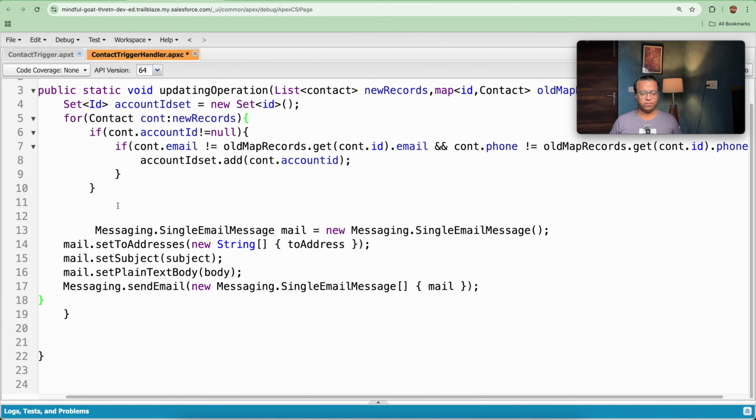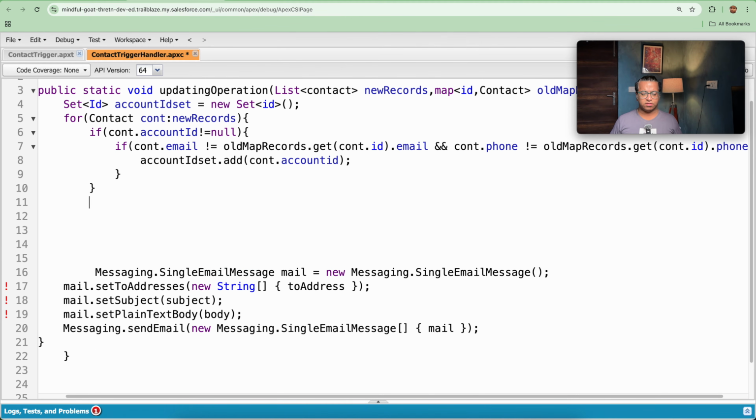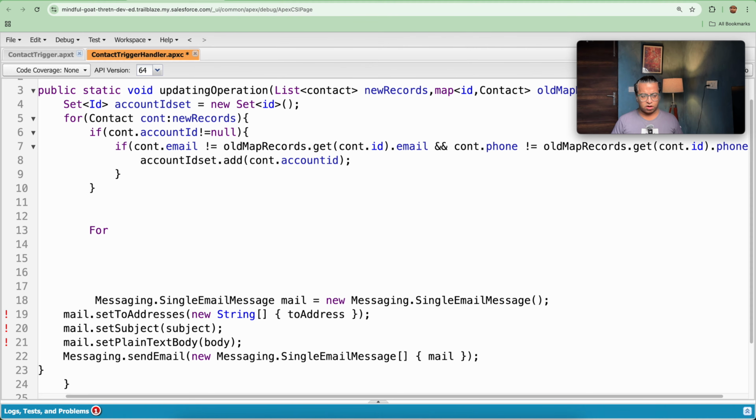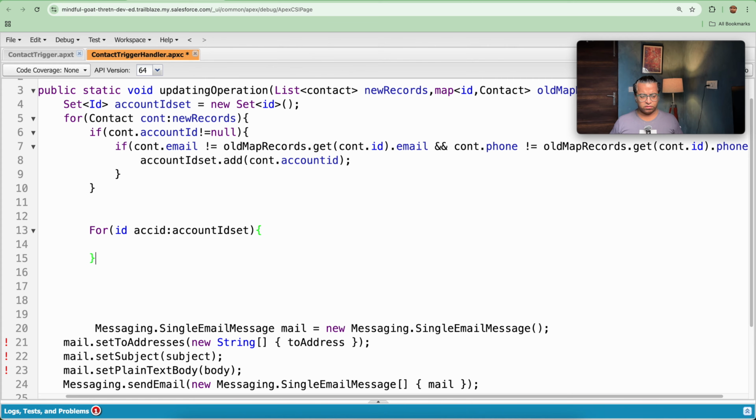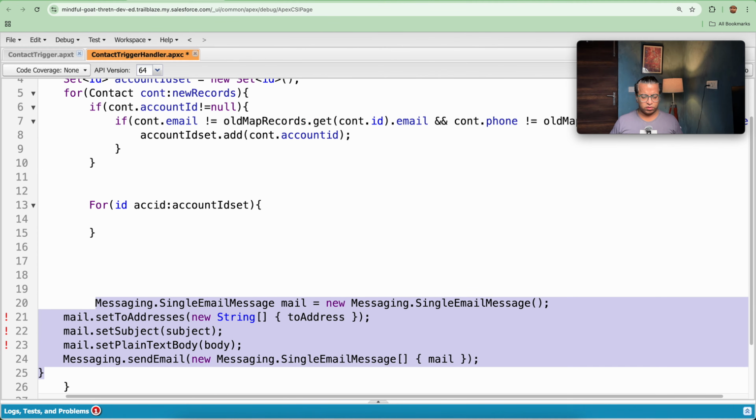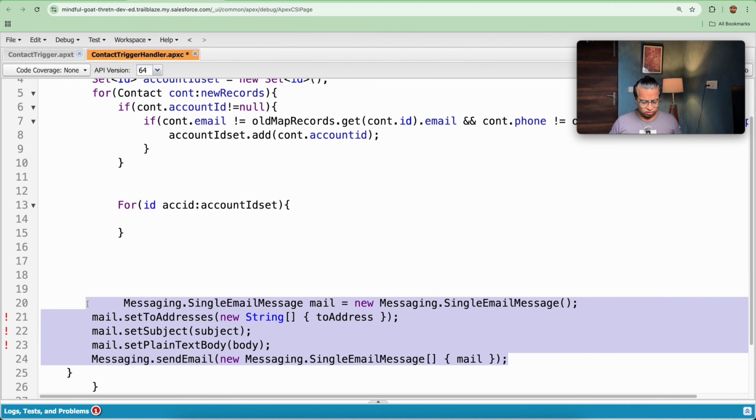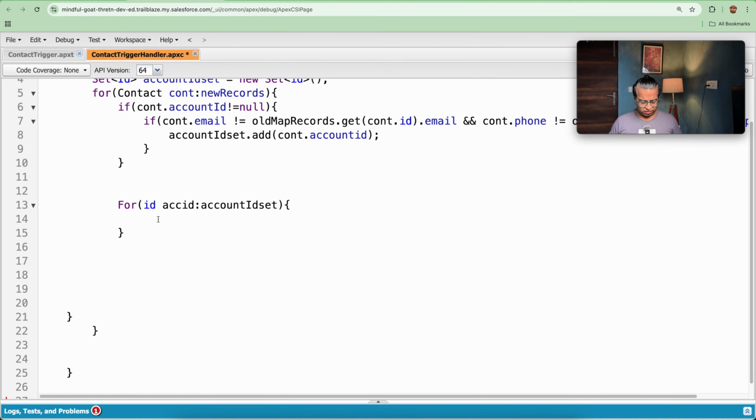So first of all, we need to iterate this account loop. So for Id accId colon accountIdSet, what I will be doing here further is iterating accountIdSet. Okay, so now I will be pasting my full code here, and we will be making changes in the code on the go. Let's cut this out, and after cutting I will be pasting it here.